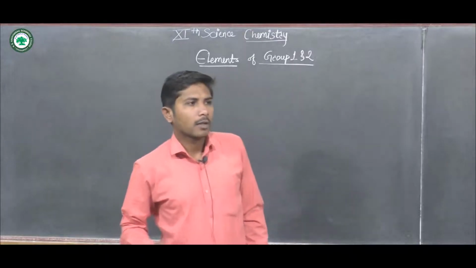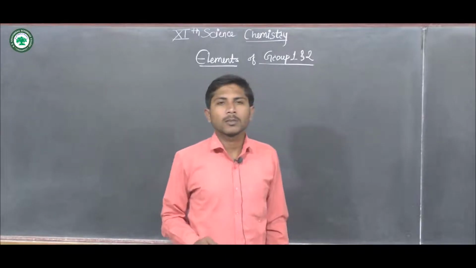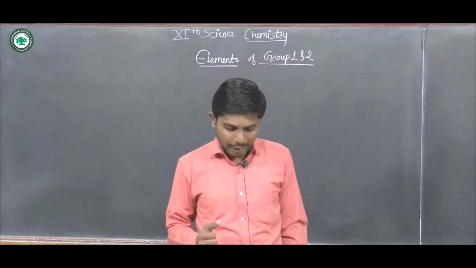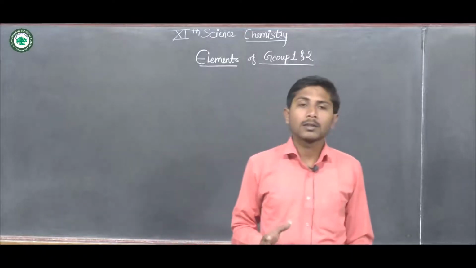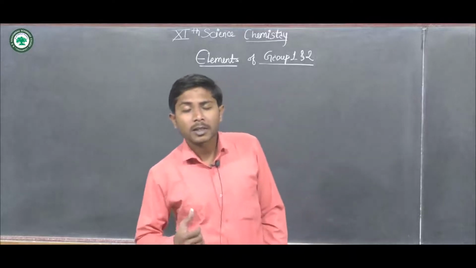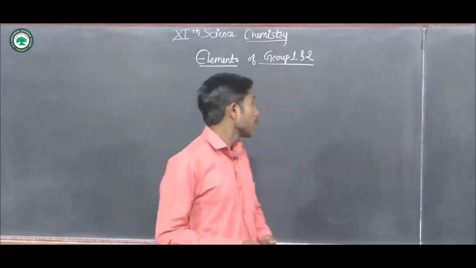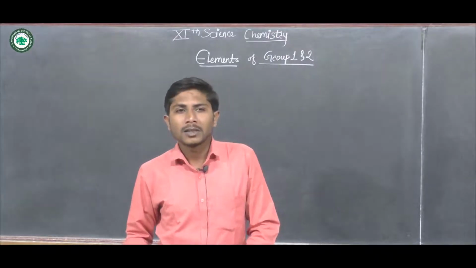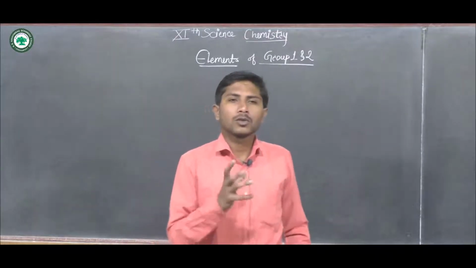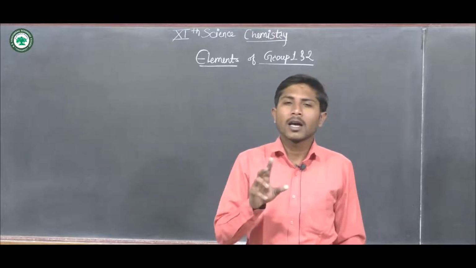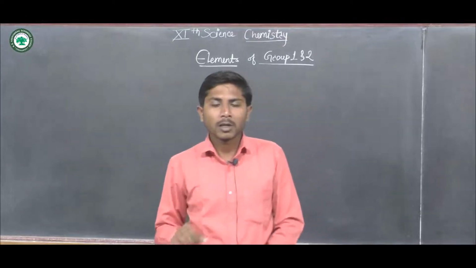As in the previous video, we were discussing the 11th science chapter, elements of group first and second, in which we have seen the discussion about hydrogen, its abundant nature, and how hydrogen shows up in the modern periodic table. Hydrogen shows the general electronic configuration like the elements of group first, that is ns1, where n is the principal quantum number.